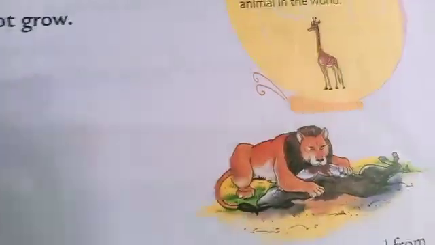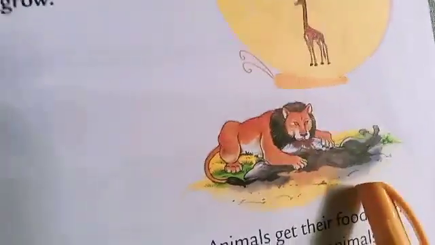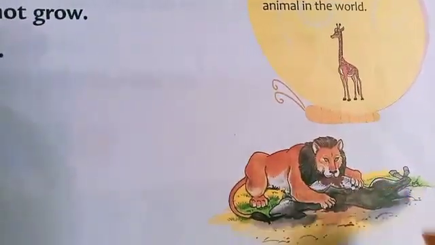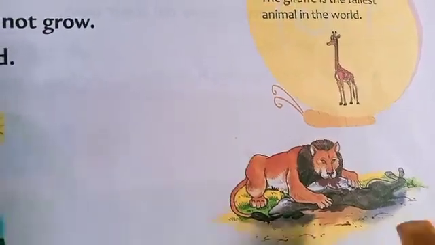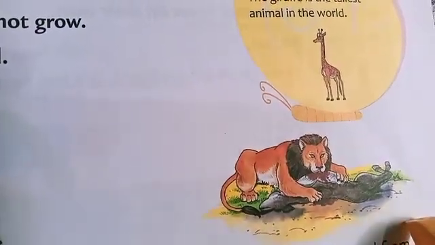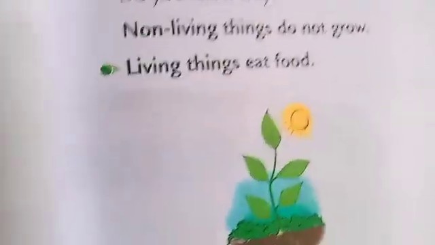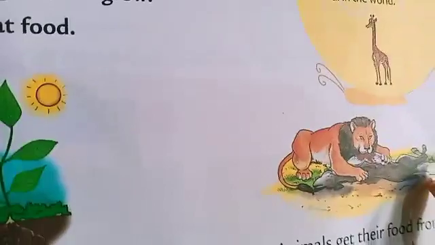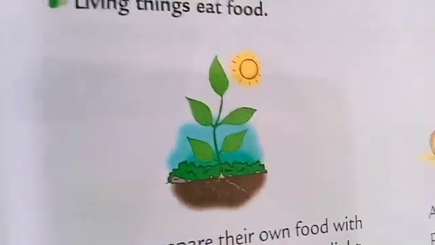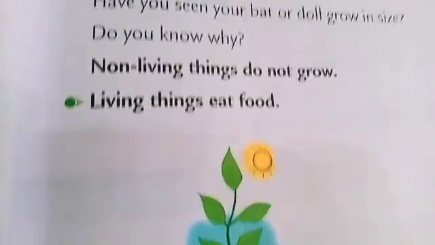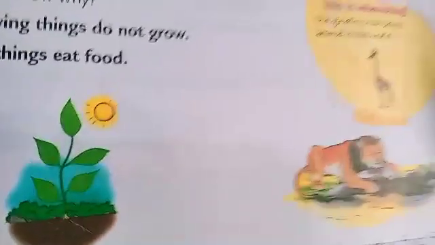Animals get their food from plants, or you can see here that the lion is eating other animals. So animals get their food from plants, or otherwise they will eat other animals. In this way plants prepare their own food, and animals eat plants or other animals. Human beings like us eat both plants and the flesh of animals.